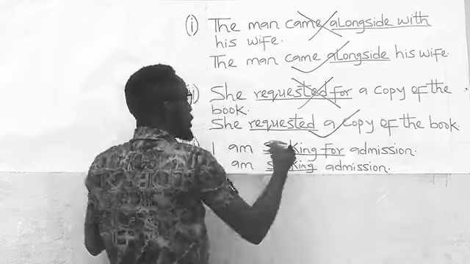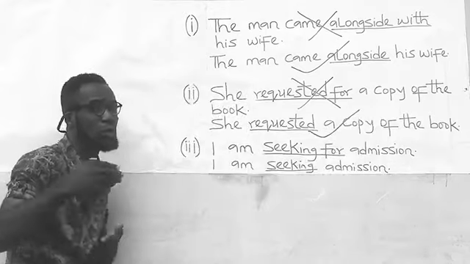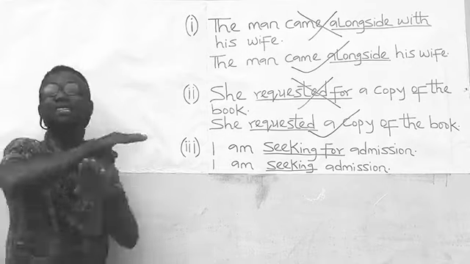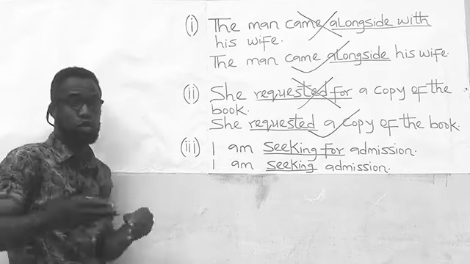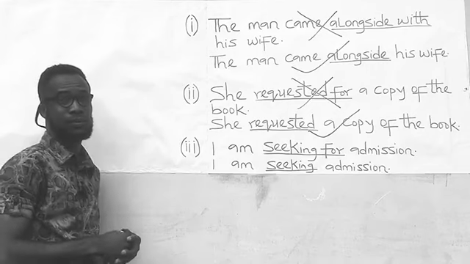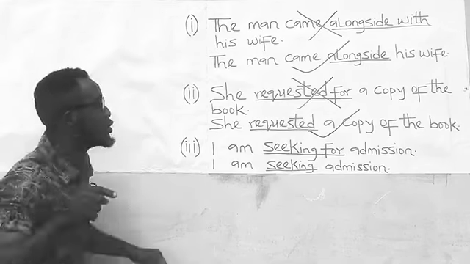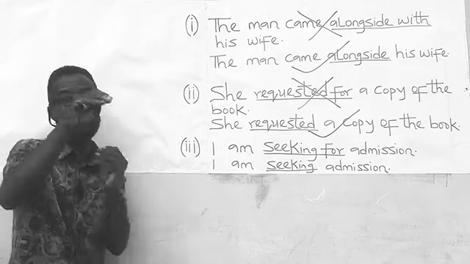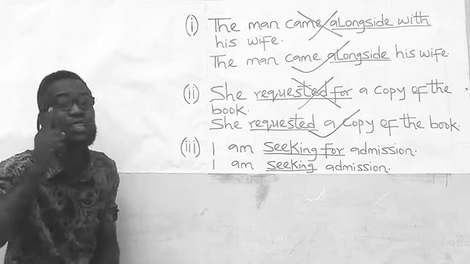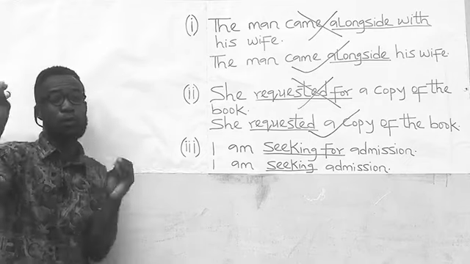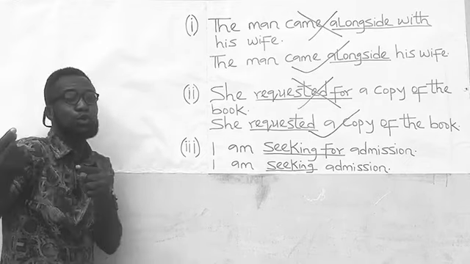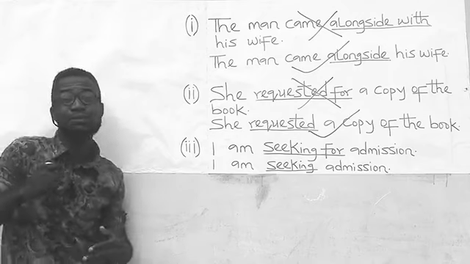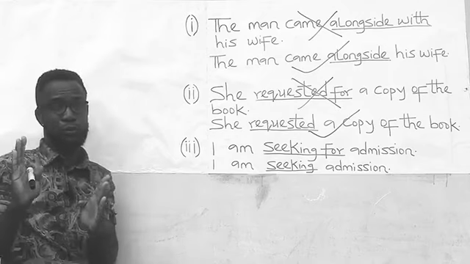So this is the correct version. She requested a copy of the book. Request as a verb does not carry the preposition for. It does not take a preposition. You use it alone in a sentence. It is only when request exists as a noun, so that you pronounce it as request, that it carries the preposition for.